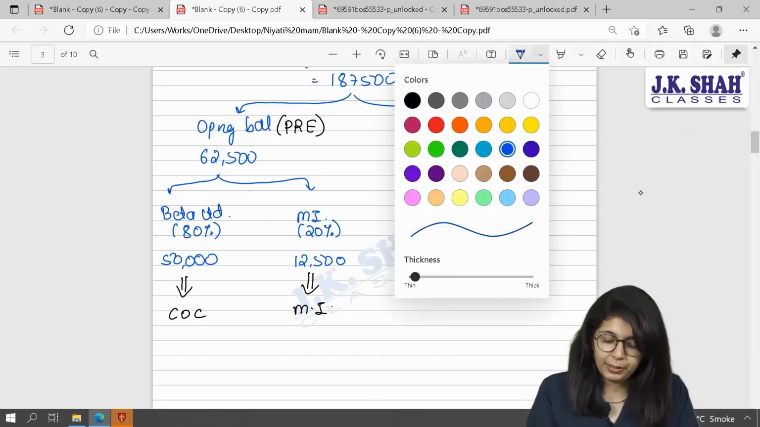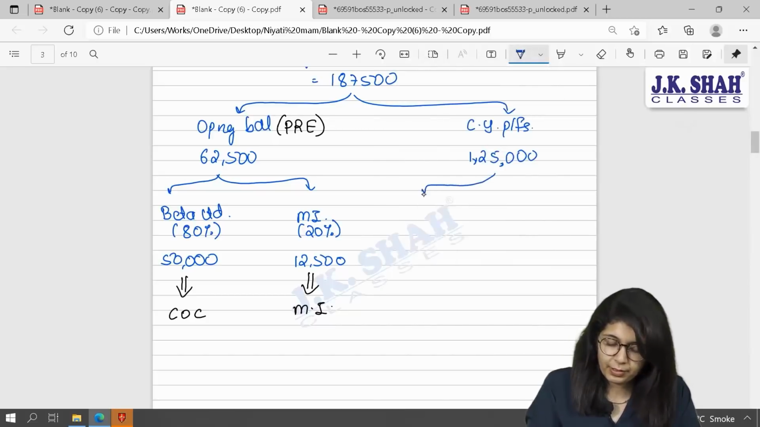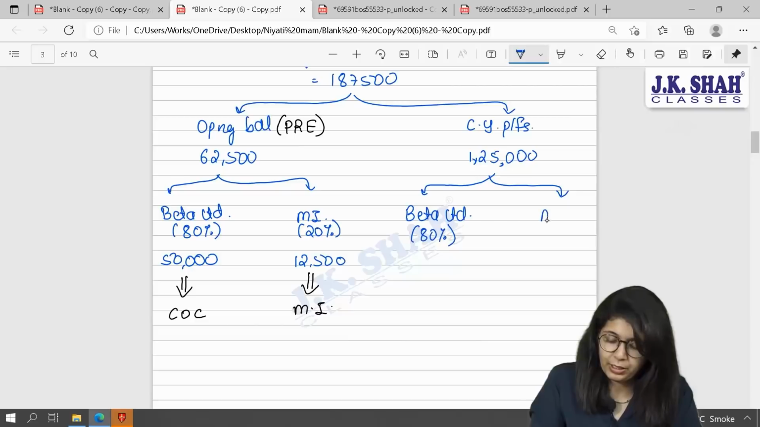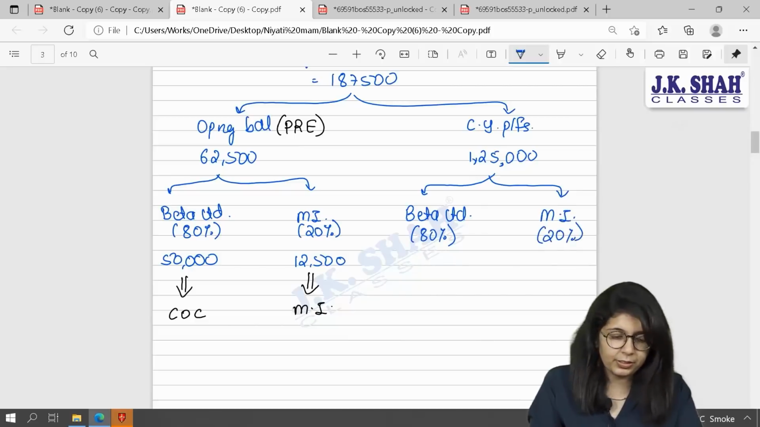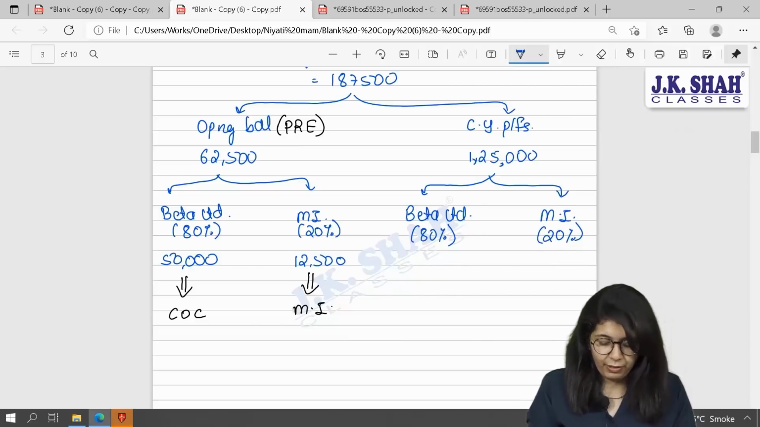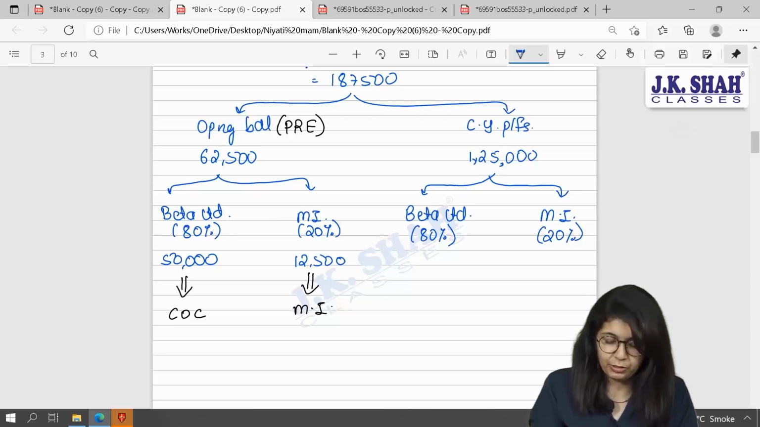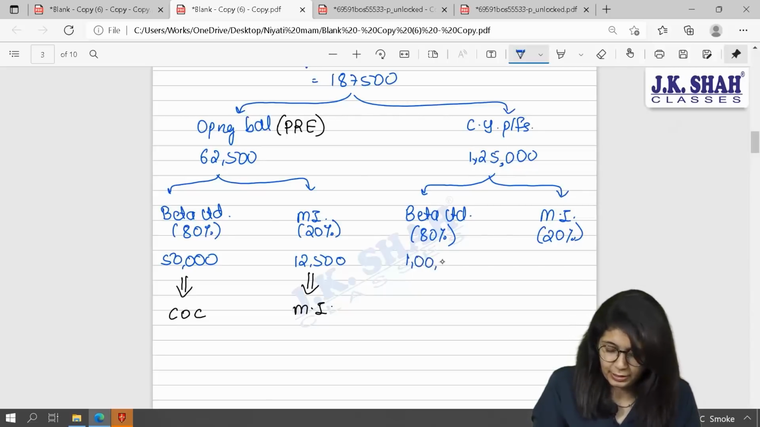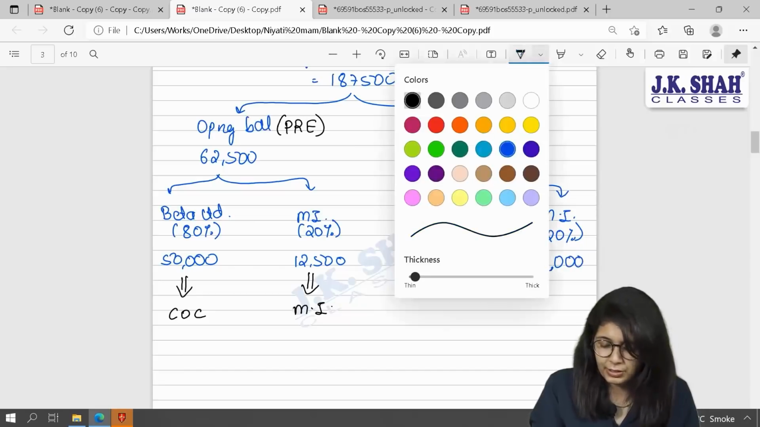Coming to the current period's profit. Now, the current period's profit has been earned by Beta. So Beta will say 80% of 1,25,000 belongs to me, and the balance 20% belongs to minority interest. 1,25,000 into 80% will give you 1 lakh rupees, and 25,000 shall go to minority interest. That is okay.